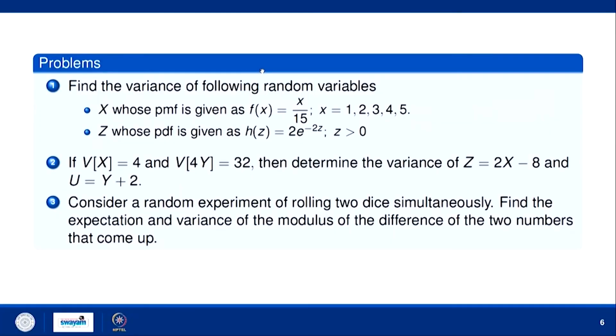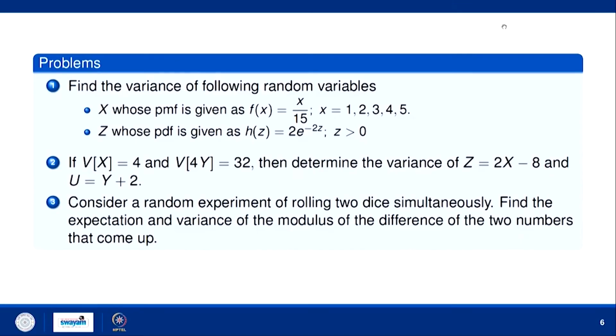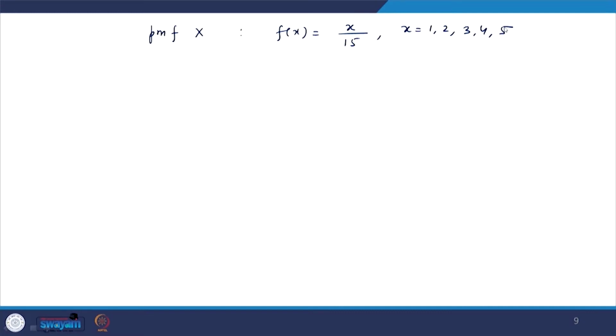Okay. Now, let us discuss a few problems based on variance of x. Suppose you want to find the variance of a random variable x whose PMF is given by x by 15 when x is from 1 to 5. This is a discrete case. So, how can we find the variance of this? Here, the PMF of x is simply given by x upon 15, where x is 1, 2, 3, 4, 5. Okay. Now, you want to compute variance of x.